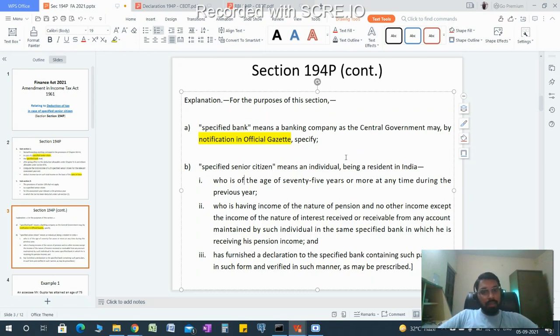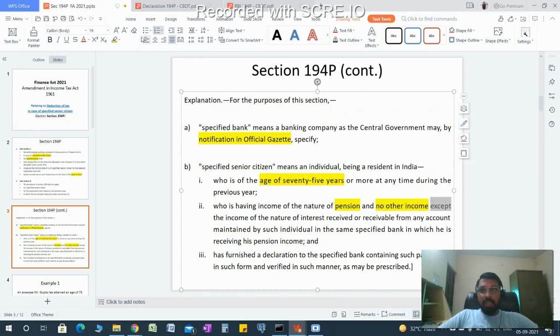Only a resident individual can be a specified senior citizen who has attained the age of 75 years or more at any time during the previous year, or who has income in the nature of pension. That specified person should have income in the nature of pension and no other income. The person should not have any other income except, there is an exception.